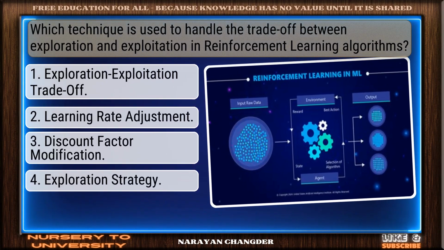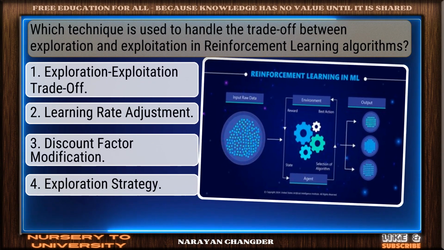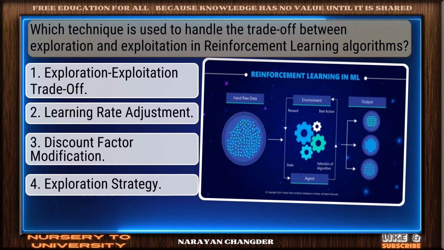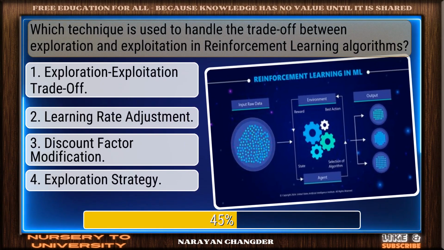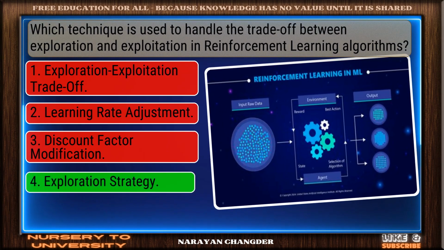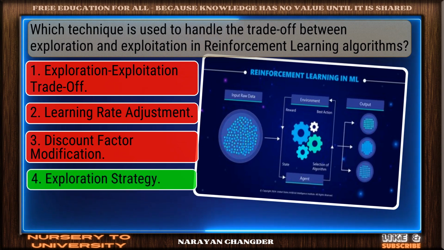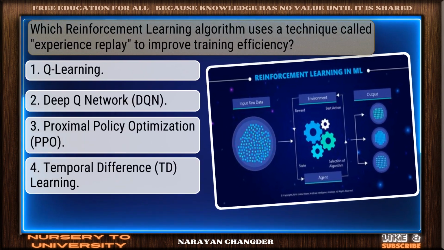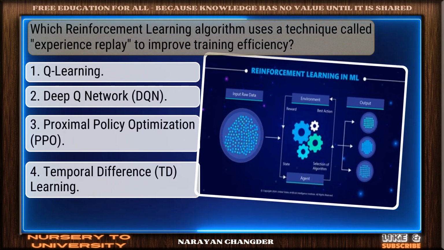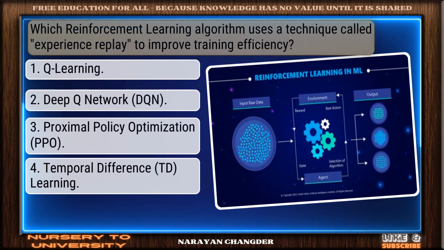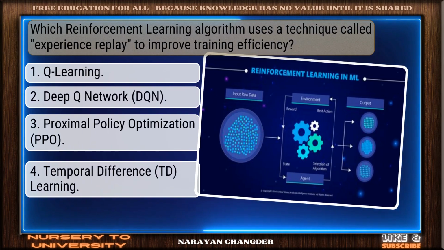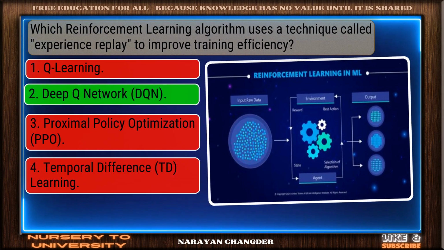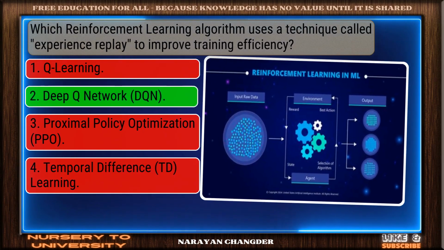Question number 3. Which technique is used to handle the trade-off between exploration and exploitation in reinforcement learning algorithms? Exactly. Exploration strategy makes sense, and it is the right choice. Question number 4. Which reinforcement learning algorithm uses a technique called experience replay to improve training efficiency? Right again, Deep Q network is a valid answer.